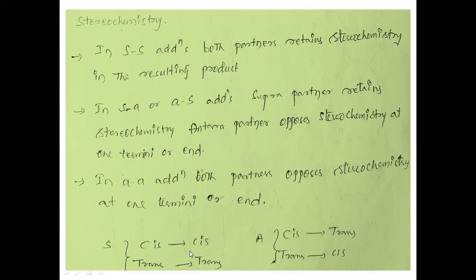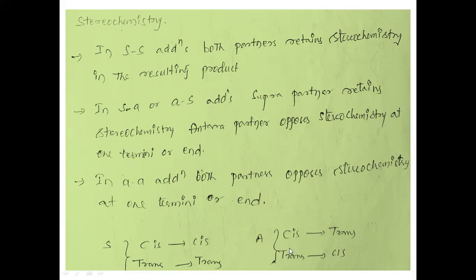Now, suppose the molecule is cis, if it is suprafacial, then in the product also the stereochemistry is retained. Cis reactant stereochemistry is retained. Trans reactant, if you are taking, even the same stereochemistry is retained as trans in product for supra cycloaddition or supra partner.